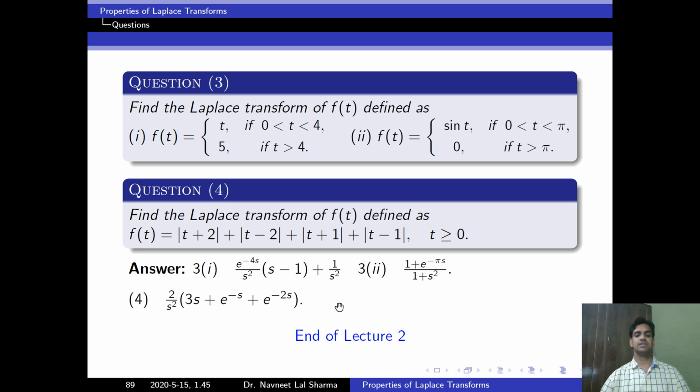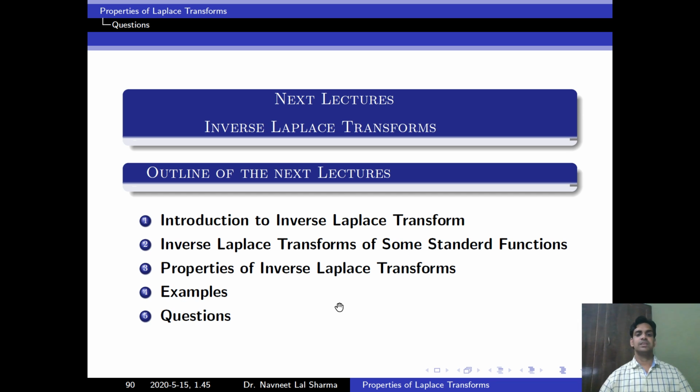Now this is the end of lecture second. In the coming lecture we will study the inverse Laplace transform. In this topic we will cover the introduction of inverse Laplace transform, finding the inverse Laplace transform of some standard functions, properties of inverse Laplace transform, and examples and questions.